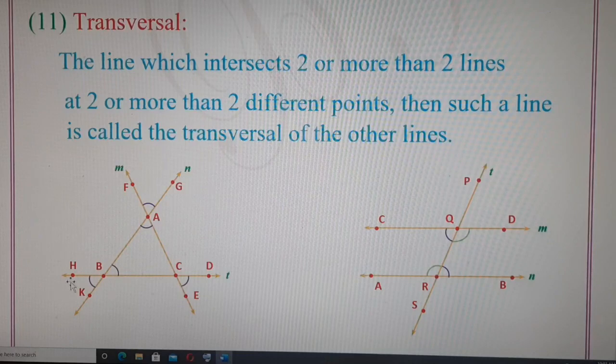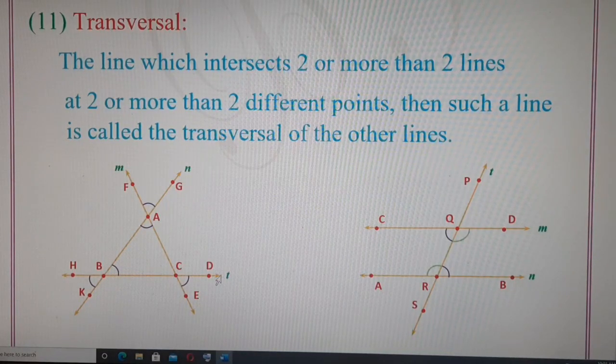So line T is intersecting the other two lines at two different points, point C and point B respectively. So we can say line T is also the transversal of the other two lines, M and N.